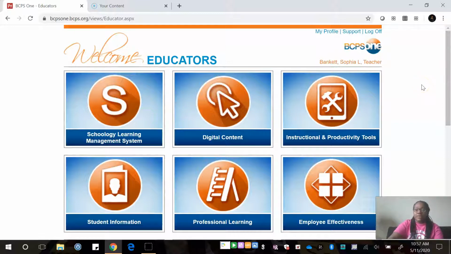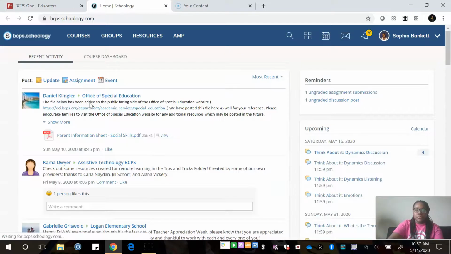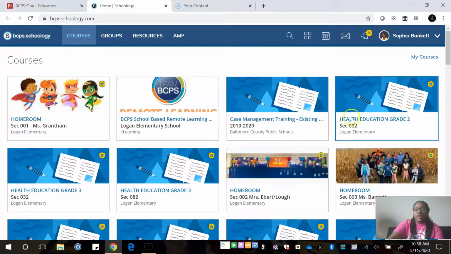All right, so we're going to log in and it'll bring you to this welcome page. Of course, mine looks different because I am the educator, but the kiddo should have Schoology Learning Management System. We're going to click on that. And then we're going to go to courses. And they're going to look for homeroom section 003, Miss Bankett. And this is our class.